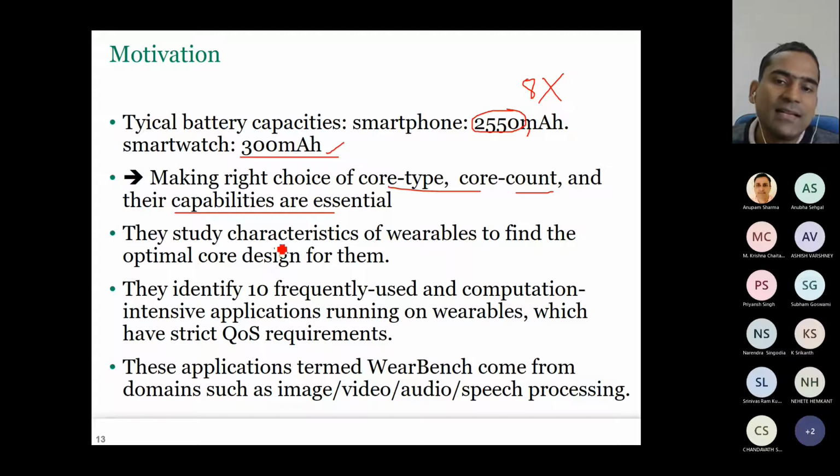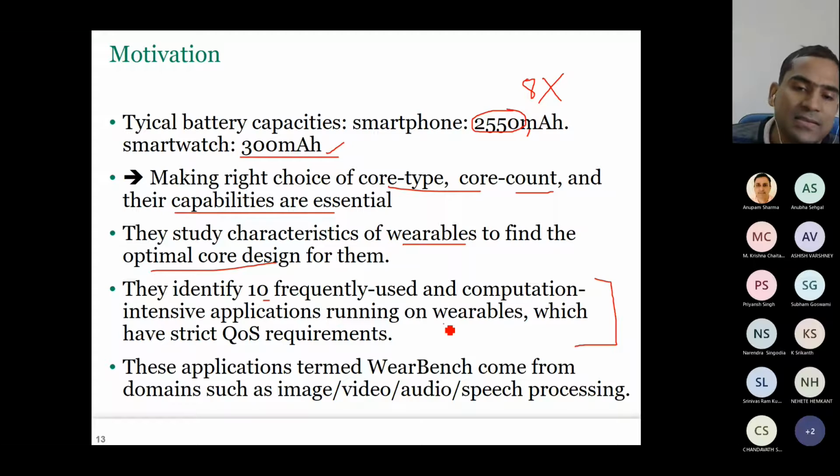So these authors, they have studied the characteristics of wearables to find the optimal core design. First of all, they find out which workload should be studied. So they design their own benchmark suite, which has 10 applications which frequently run on wearables. And they have strict QoS requirements.